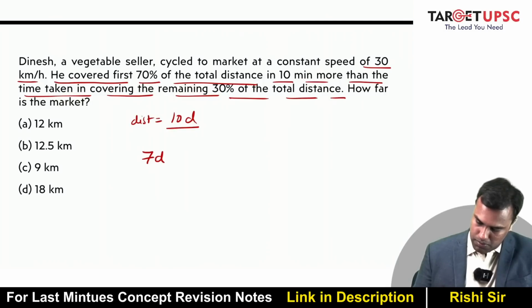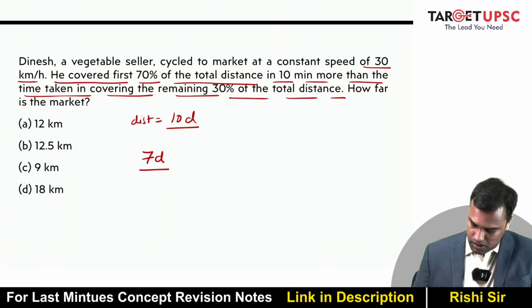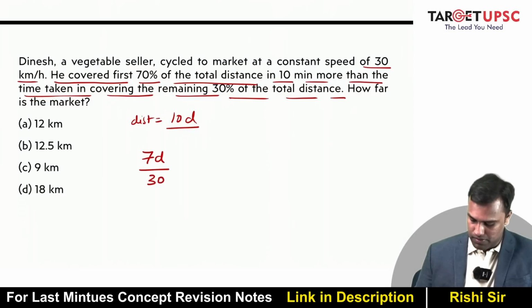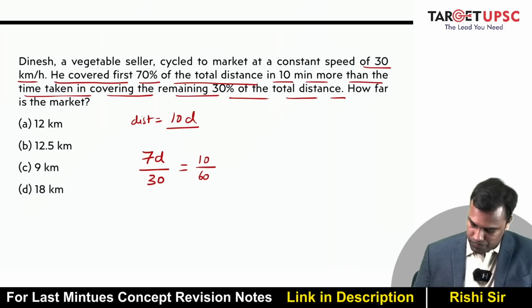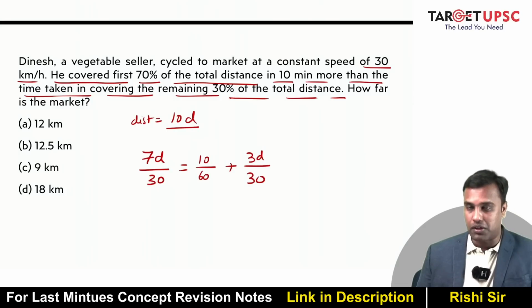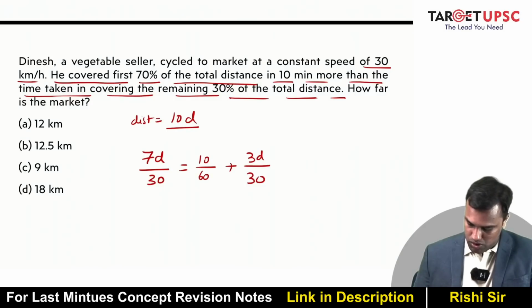He covered the first 70% of the total distance in 10 minutes more. So 7d divided by 30 km per hour, this is per hour, so this comes out to be 10 minutes more, that is 10 by 60, than the remaining distance at the 30 km per hour speed, right? So what will be the answer? This is 14d equal to 10 plus 6d.